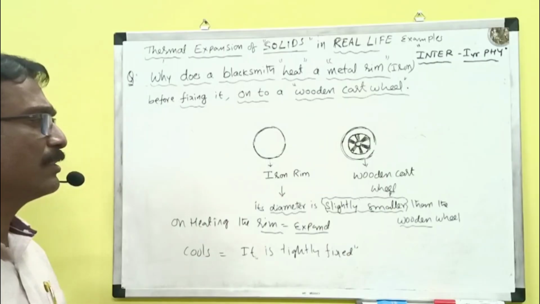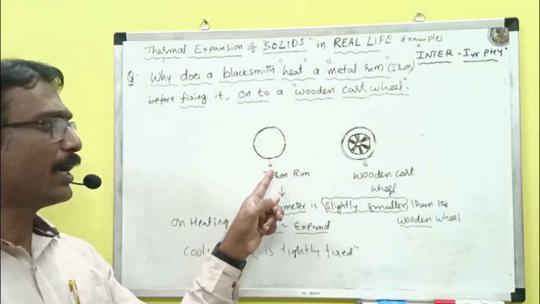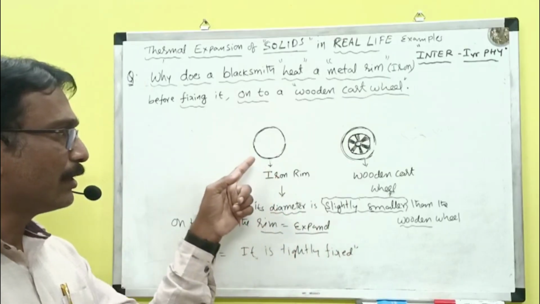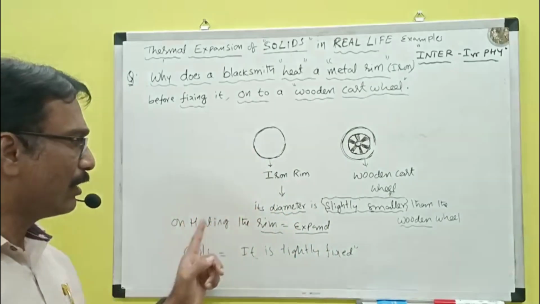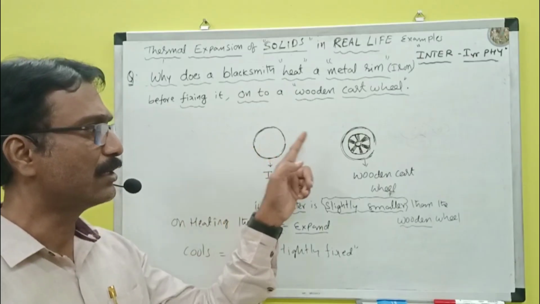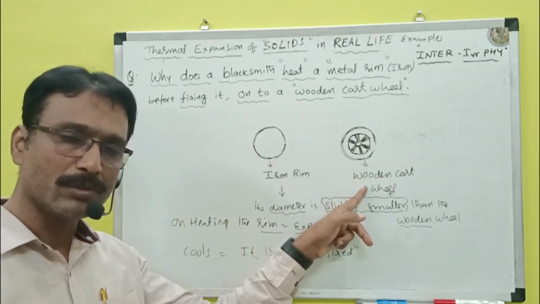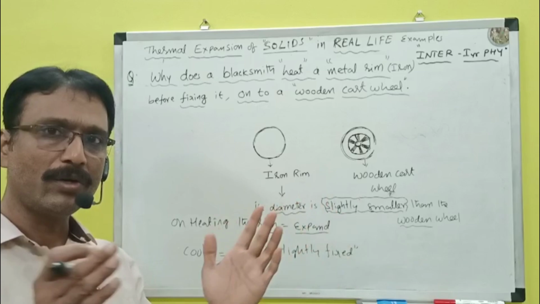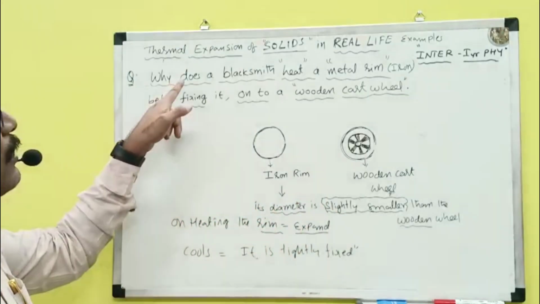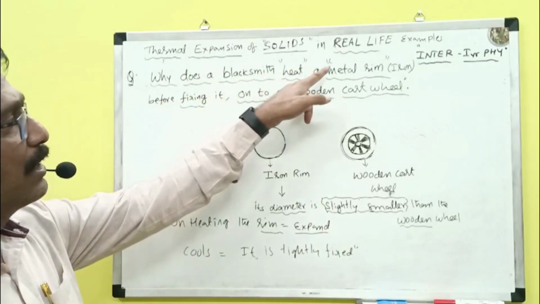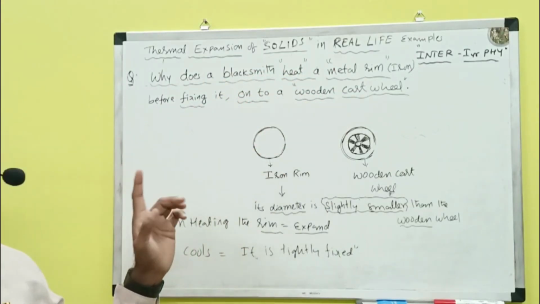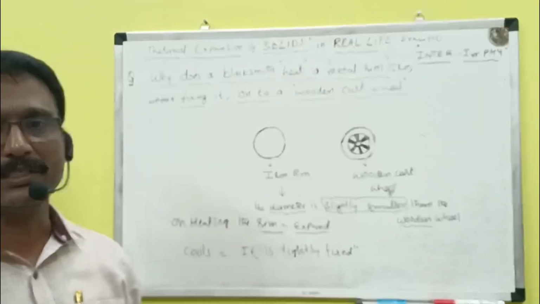The simple answer is that the iron rim is made slightly smaller than the wooden cartwheel. When the iron rim is heated, it expands, so immediately it is fixed onto the wooden cartwheel and then cools. If it cools, what will happen? It contracts, so it is firmly fixed onto the wheel. That's why a blacksmith heats a metal rim before fixing it onto a wooden cartwheel. This is the answer. In the question itself, we can write the conclusion. That's it.